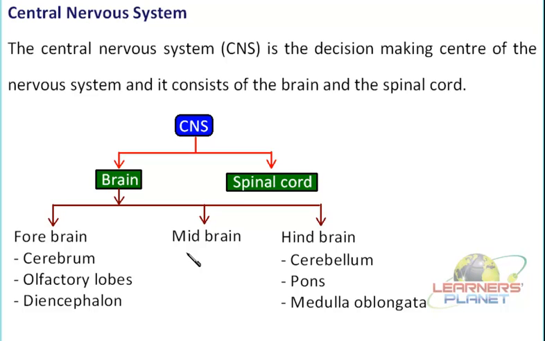Then medulla oblongata is associated with the control of involuntary actions like sneezing, vomiting, your heartbeat, your blood pressure, all that contractions and relaxations are actually controlled by the medulla oblongata. Then pons is associated with the regulation of the respiration process. So this is how the voluntary as well as involuntary actions of the body are controlled by the brain.